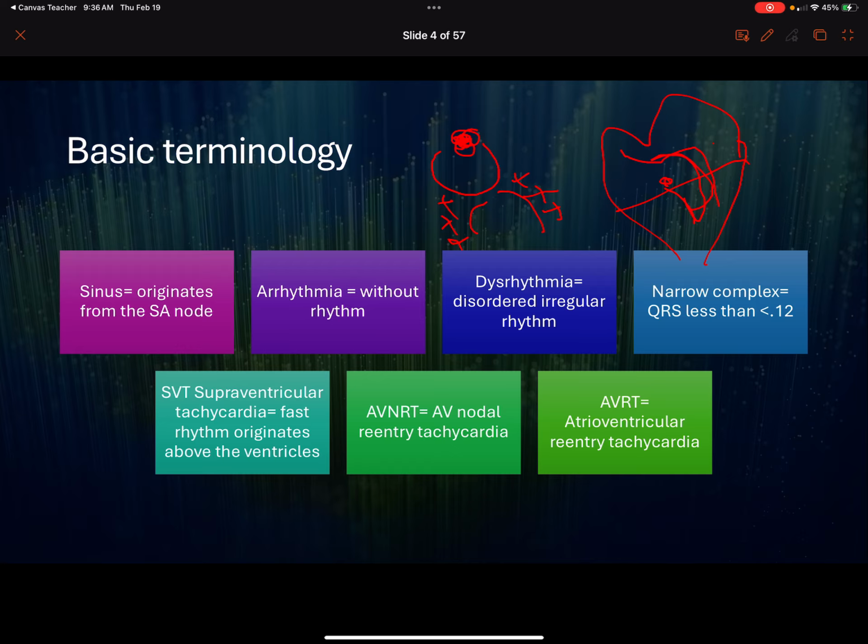This can also cause narrow complex reentry tachycardias that are bypassing the AV node. This is seen in something called WPW, which we're going to talk more about as we go on, but I just wanted to highlight the difference between those two terms right now.